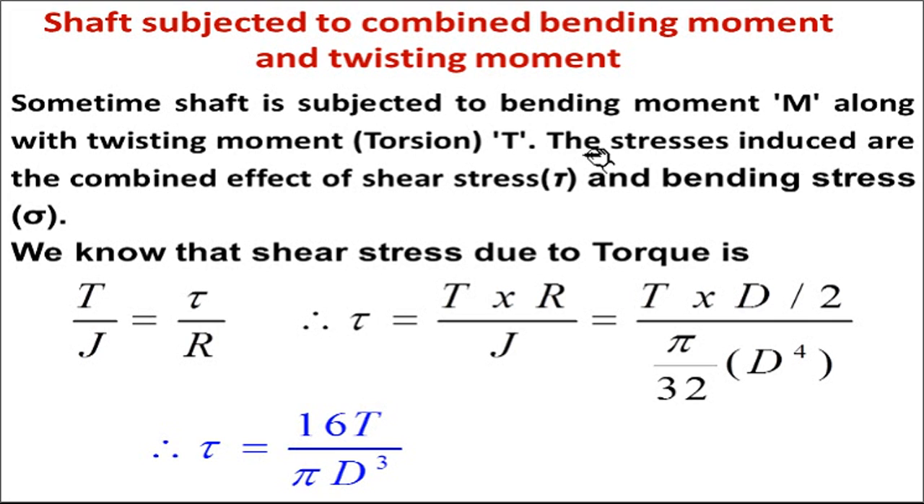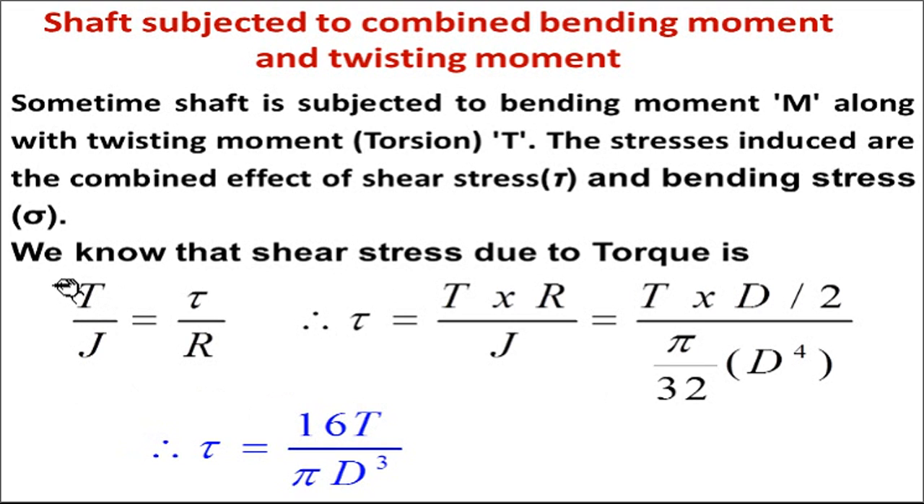The stresses induced are the combined effect of shear stress tau and bending stress sigma. As you know, the twisting moment or torque is responsible for developing the shear stress, while the bending moment M is responsible for developing the bending stress. So the shaft should be designed to resist shear stress as well as bending stress, so that it accommodates both the torsion and the moment. In the third unit, we discussed shear stress and bending moment.